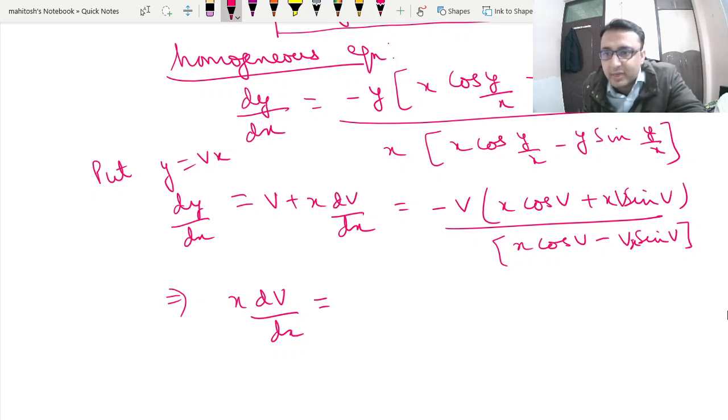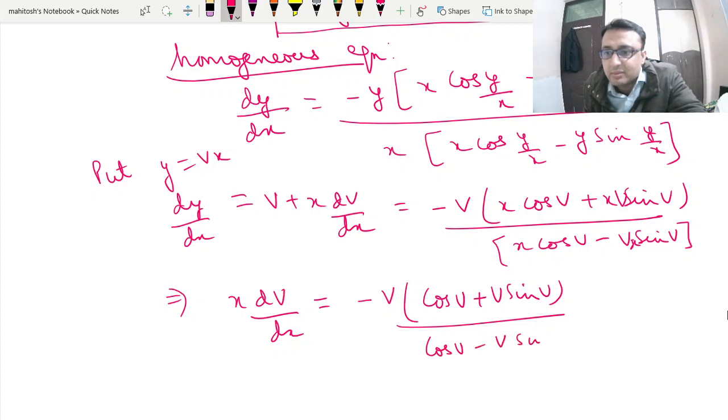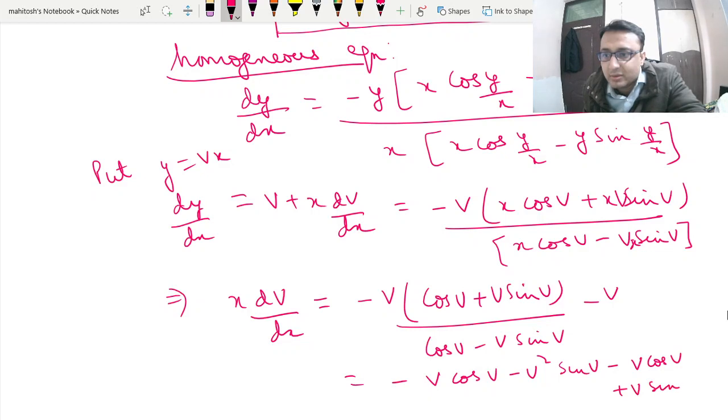So what we get finally is minus of (v cos v plus v sin v) upon (cos v minus v sin v) minus v. So we can write finally as minus v cos v minus v square sin v minus v cos v plus v square sin v.